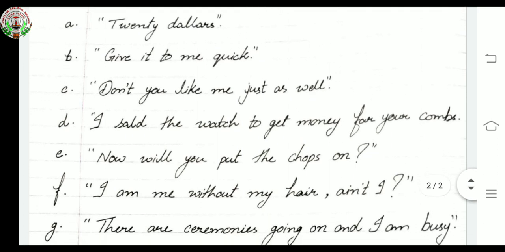Now next, C, is "Don't you like me just as well?" Okay, now D exercise. "I sold the watch to get money for your comb."